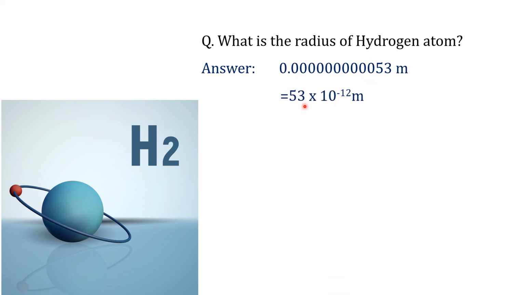So 53 multiplied by 10 power minus 12 meters. Let's make it more simple by replacing this 10 power minus 12 with a word, pico. Wherever 10 power minus 12 is there, we simply replace it with pico. So this pico is called a prefix which is used before the unit.